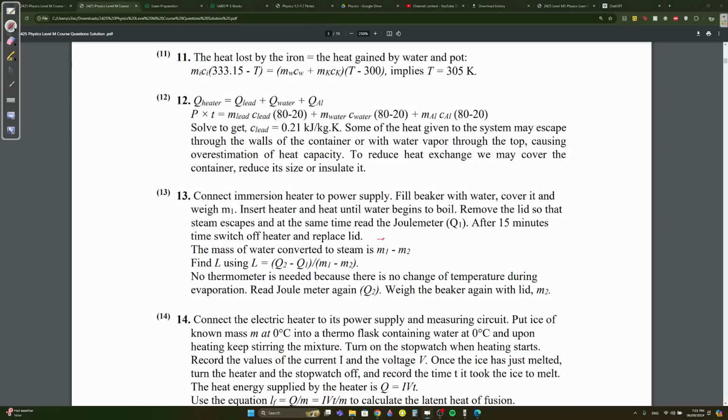So let's say M1 was like 700 grams, and this is now 705 grams. You subtract them, that means 5 grams of steam escaped, right? So the mass of steam that escaped is 5 grams. We know that, sorry, the equation for latent heat of vaporization is Q equals mLV, right? Okay, how do we find LV? LV is Q over M. Okay, how do we find Q? It's actually, we had the first energy level. Let's say when we, what do you call it?